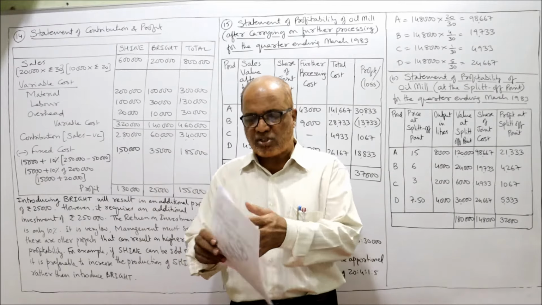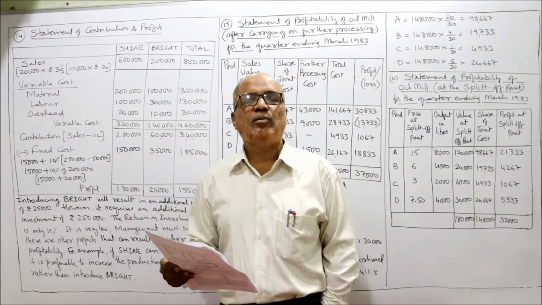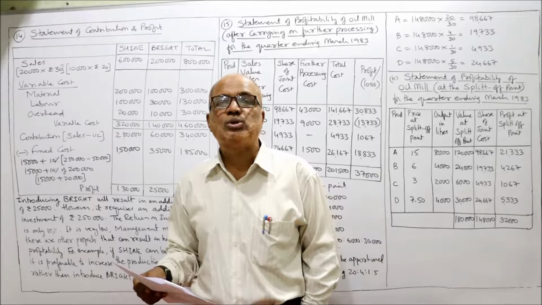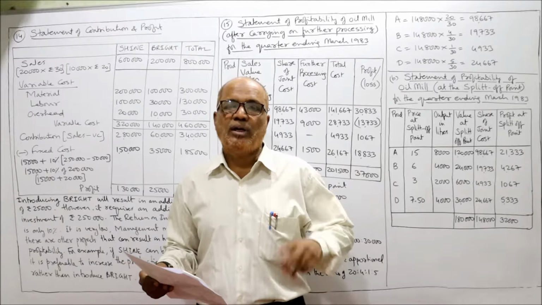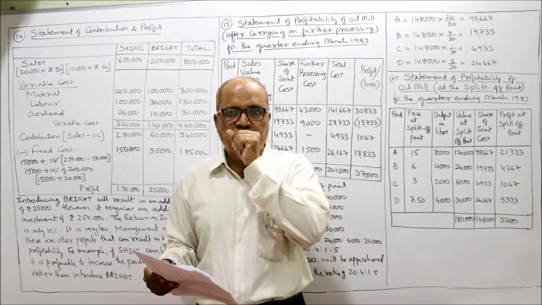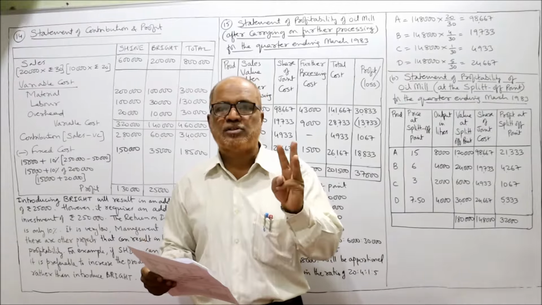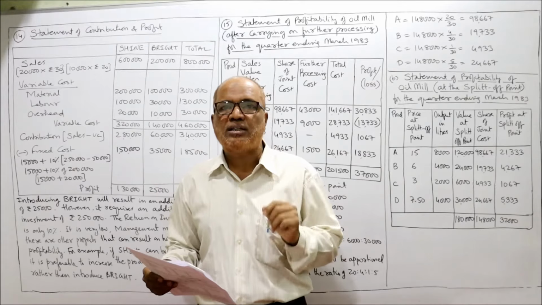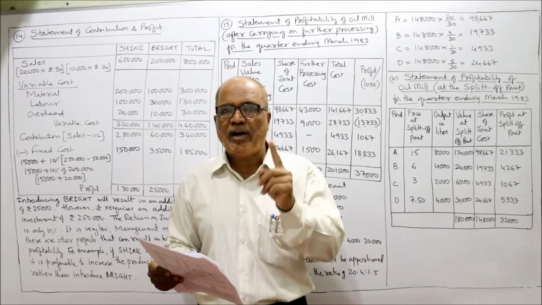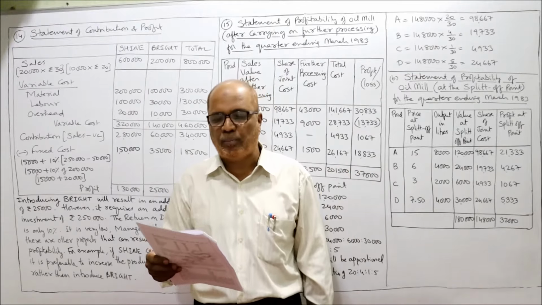The cost estimates of Bright are material 10 rupees per unit. How many units are we making now? 10,000 units of Bright. So each unit requires 10 rupees of material: 10,000 into 10, 1 lakh rupees for material. Labor is 3 rupees, 3 into 10,000, 30,000 rupees labor. And variable overhead is 1 rupee, 1 into 10,000, 10,000 rupees for variable overhead.